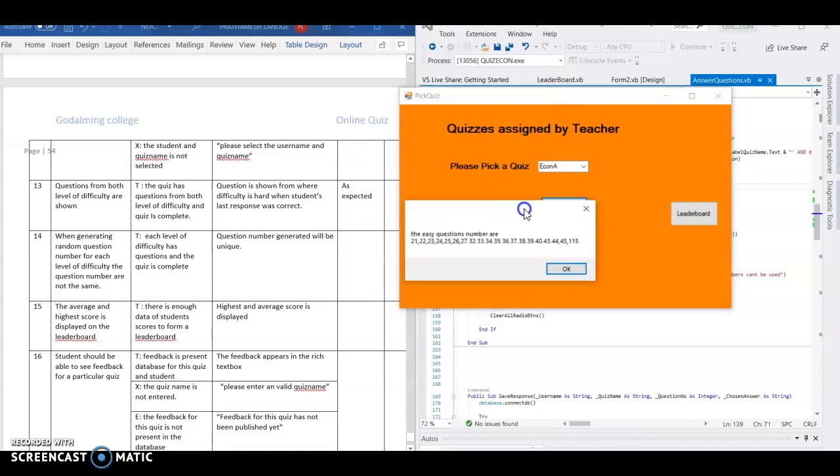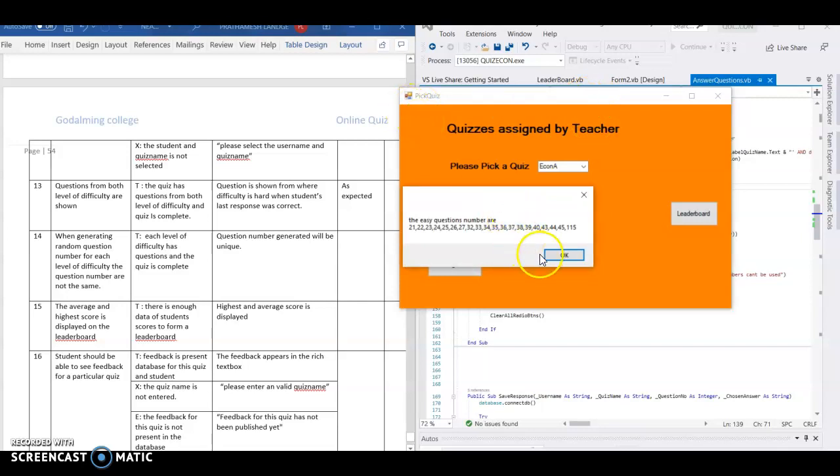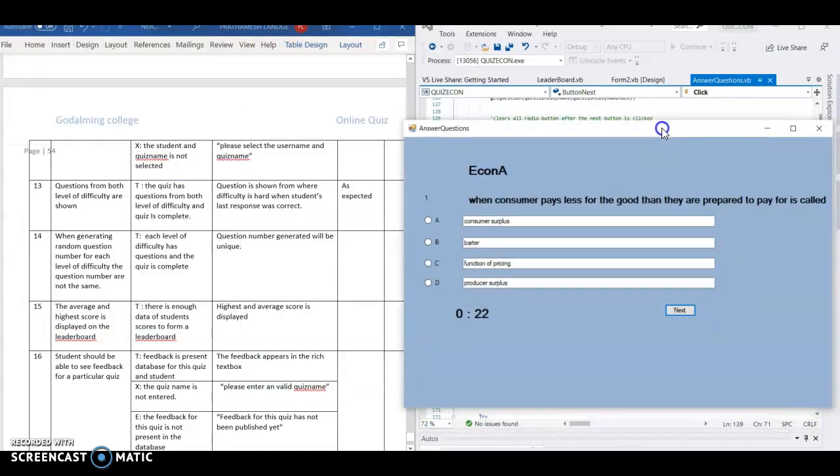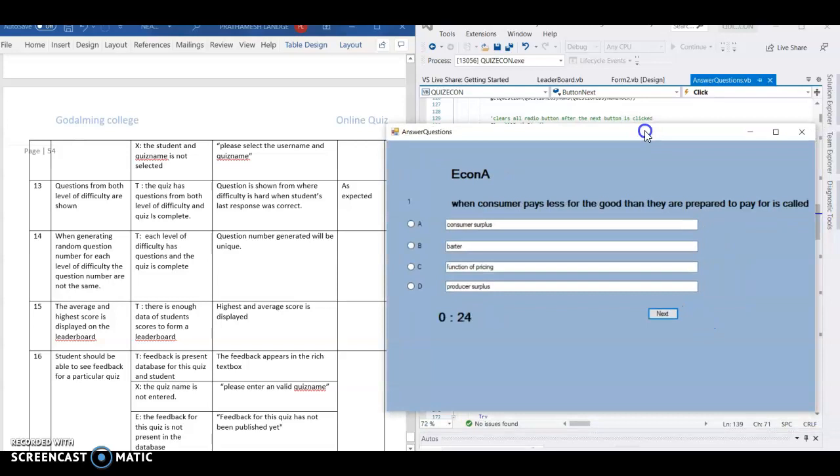So I'll put some message boxes here, which allows us to see what the question numbers are for a particular quiz. So these are the numbers for easy ones. So first question is going to be easy. So far these easy numbers can't be used. So 5 is the index of the question number in a list, not the question number itself.